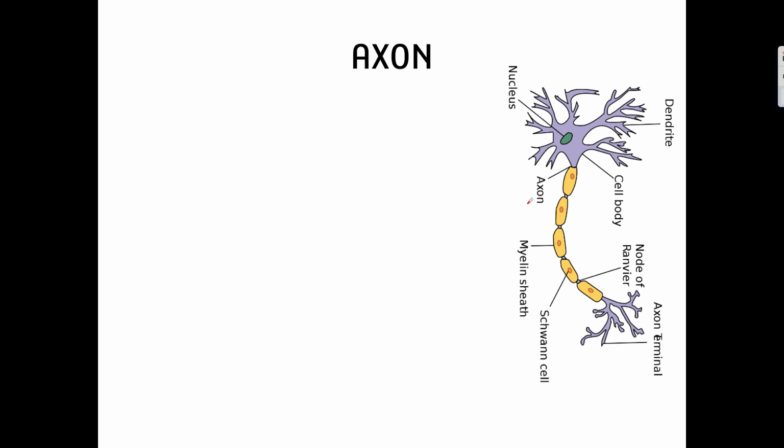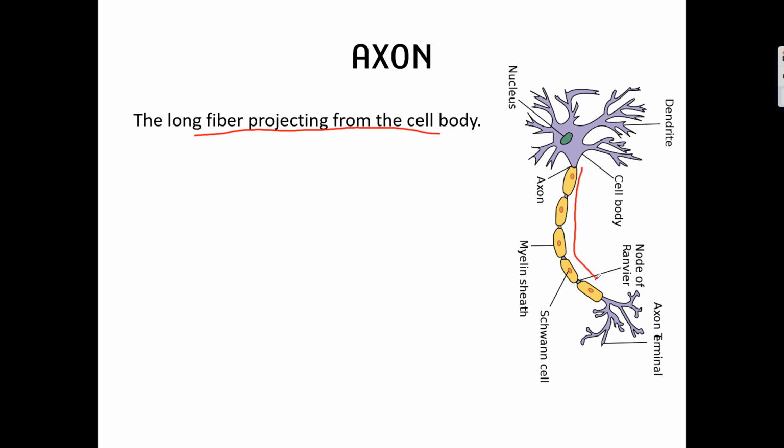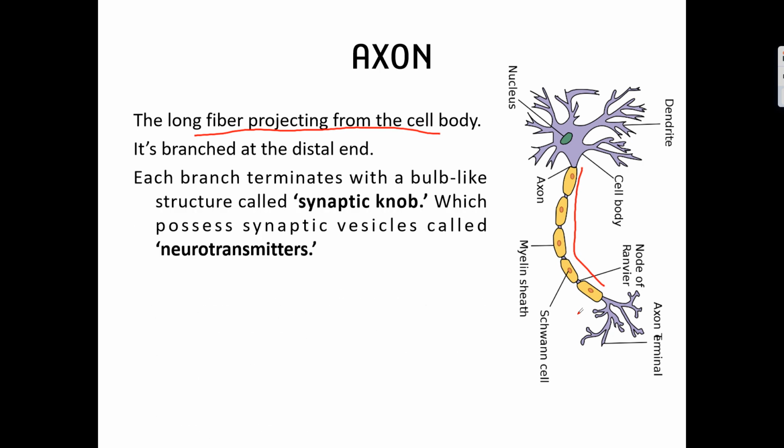Now let us talk about that long tail-like structure projecting out from the cell body, called the axon. If you see this, it is branched at the distal end. This region is called the axon terminal. Each branch terminates with a bulb-like structure, called the synaptic knob, which possesses synaptic vesicles called